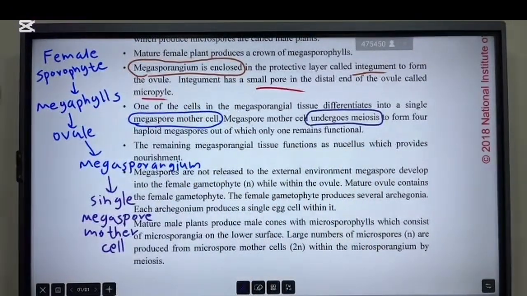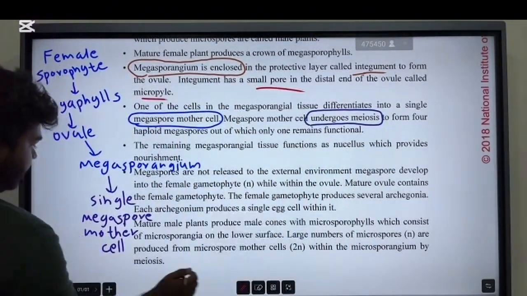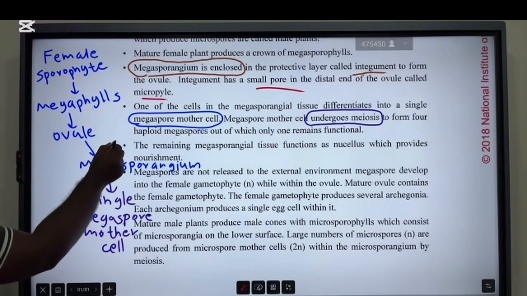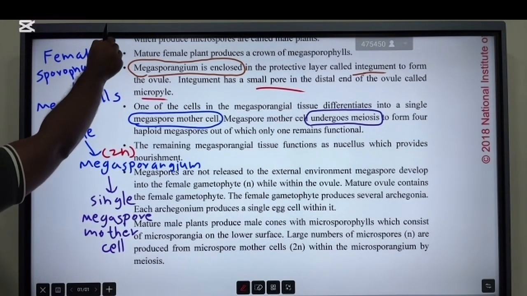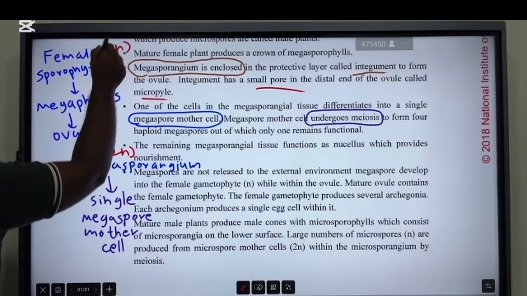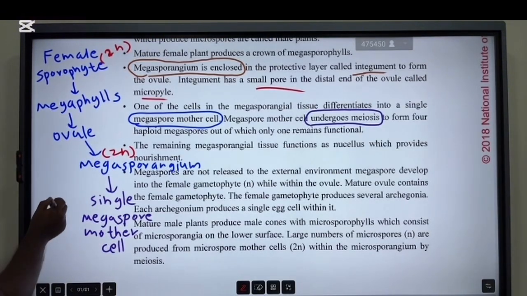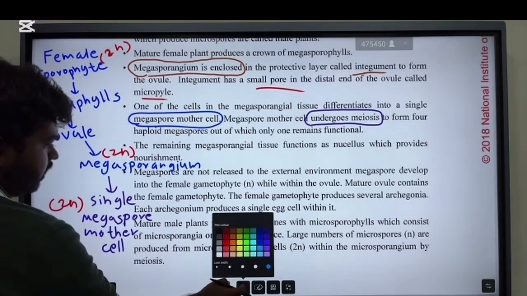Up to now this is 2N. The megasporangium is 2N, the female sporophyte is 2N. So all these are 2N. The single megaspore mother cell is also diploid.